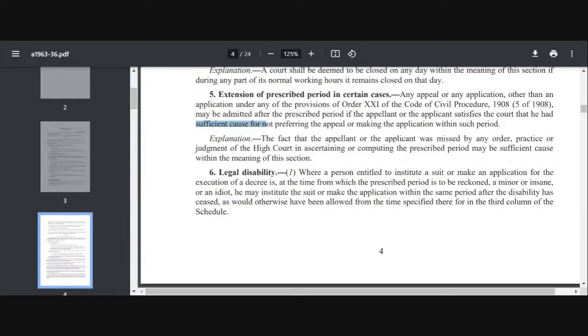So these are the cases where it is sufficient cause. One case where, if you cannot explain your delay, then the delay will not be condoned. एक और केस था जहां पे देर was a delay because the appellant was arrested, so he was in jail. लेकिन उसको कोर्ट ने कंडोन नहीं करा.